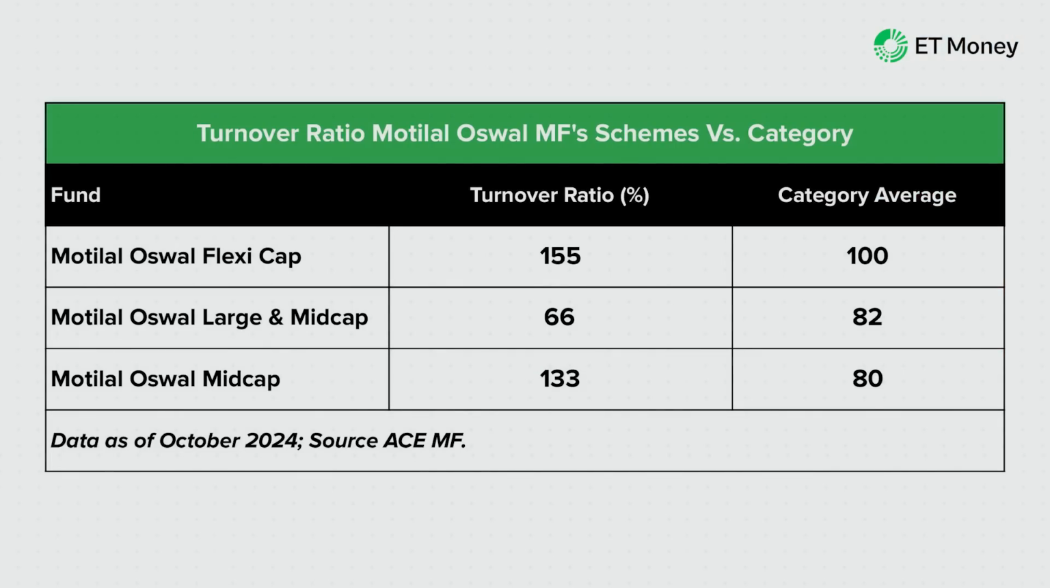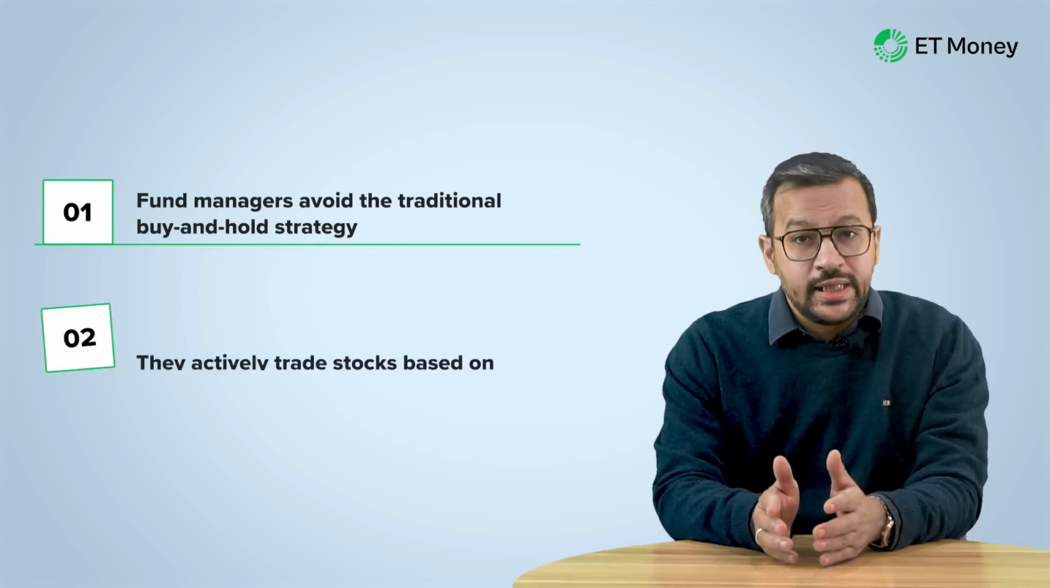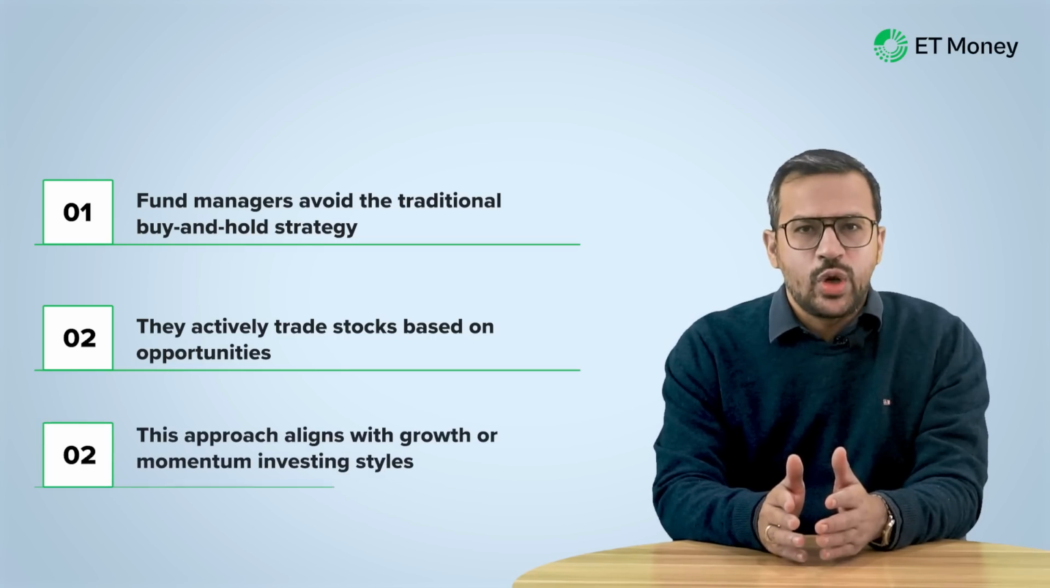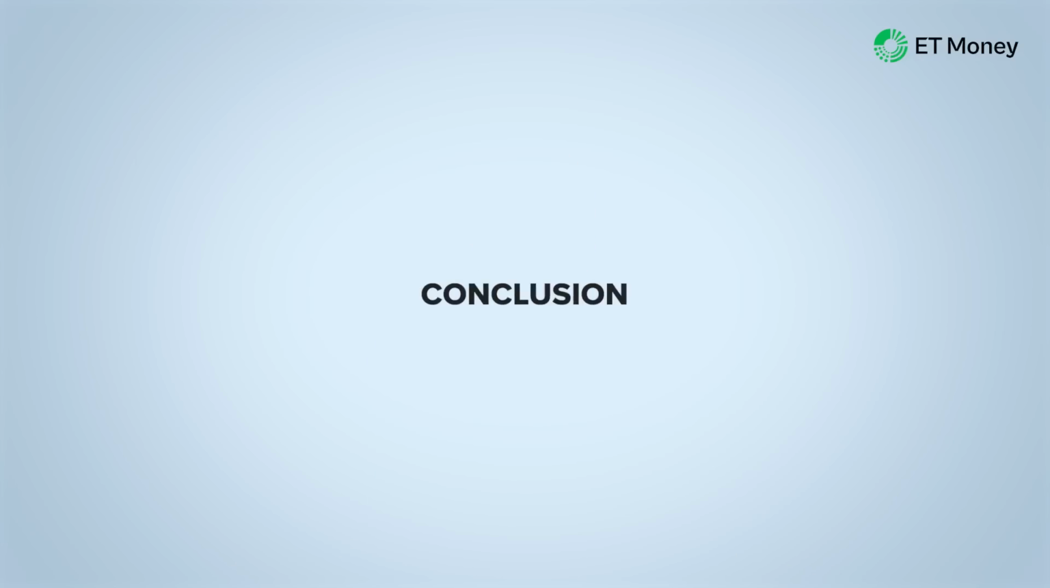Now in the case of Motilal Oswal Mutual Fund, 3 of the 4 top performing funds have seen higher portfolio churn. Each fund has a turnover ratio of over 100. The large and mid cap is an exception here. Now this tells us that the fund managers don't stick to the traditional buy and hold approach. They enter and exit stocks as and when they see an opportunity. This is commonly seen when a fund house is focused on either growth or momentum investing style. Okay, let's now move to the last part of this video.